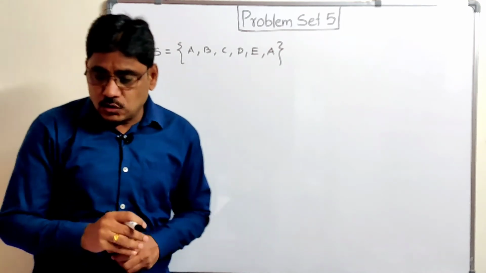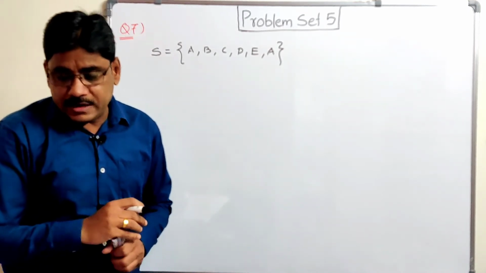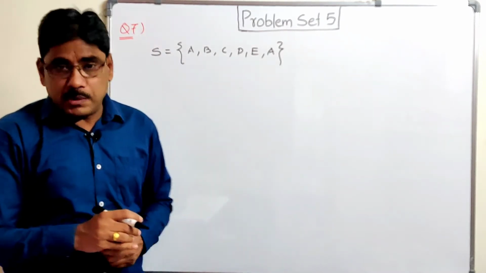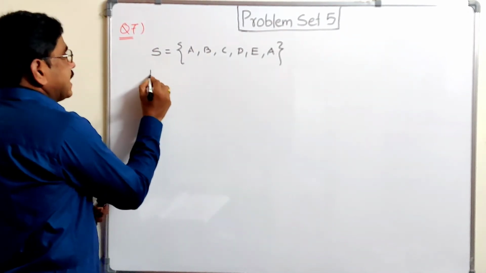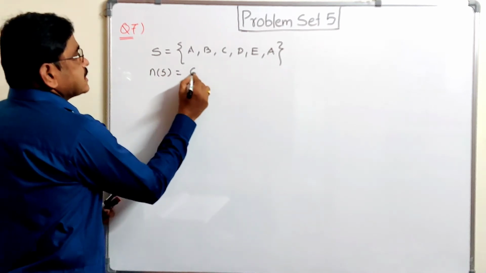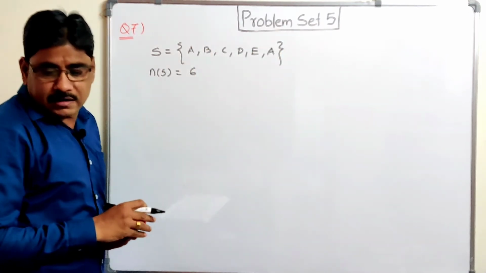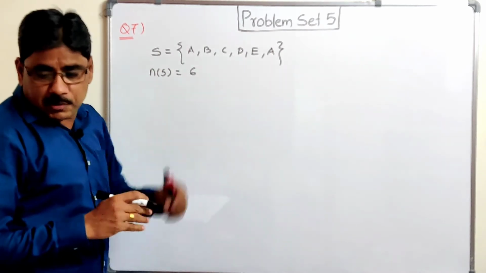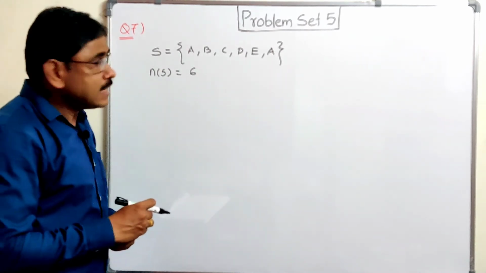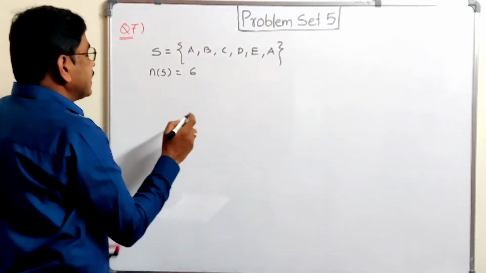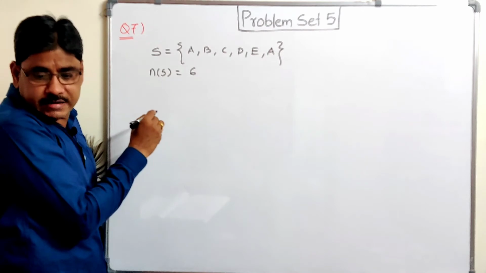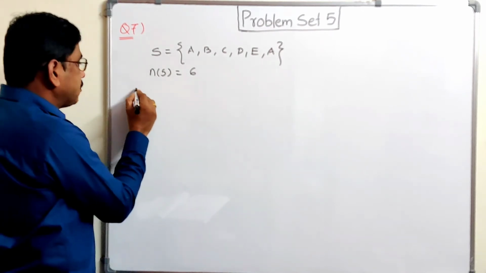If the die is rolled once, find the probability of A appears on the upper face, D appears on the upper face. So first is, so NS is equal to 6. ये 6 बार die is rolled and these are the numbers on the upper face A, B, C, D, E and A. So these are 6 numbers. Now find the probability.